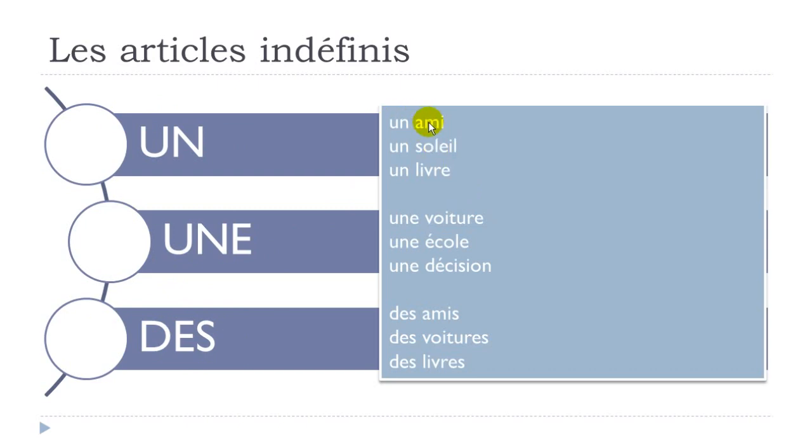All right, let's see a few examples now. Here ami means friend. Un ami, and then we tend to make this little link between the two. Un ami. Soleil, sun. Un soleil. Livre, book. Un livre. Voiture, car, feminine. Une voiture. École, school, feminine form as well. Une école.